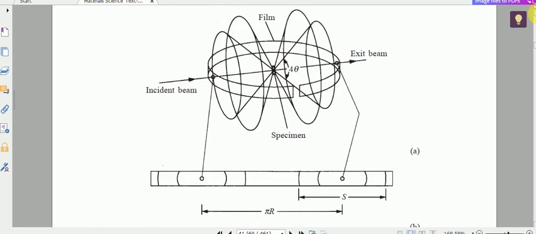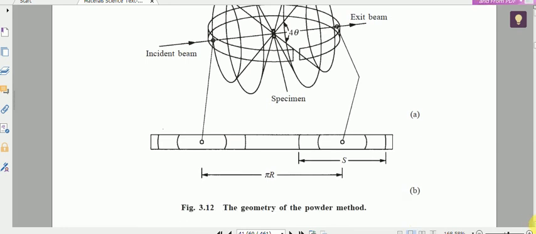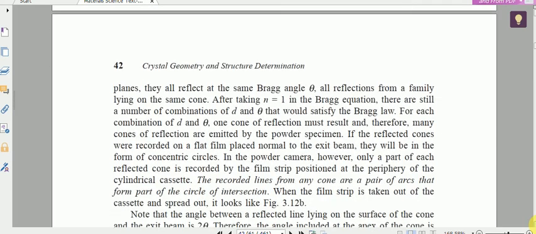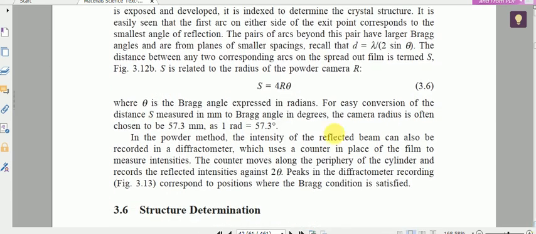And S is related to the radius of the powder camera, R. If R is the radius of the camera, then S is equal to 4 r theta, where theta is the Bragg angle. And for simplicity of calculation, we select the radius of the camera to be 57.3 millimeter, as 1 radian is equal to 57.3 degree. So we select the camera radius as 57.3, so that term can be eliminated from this.